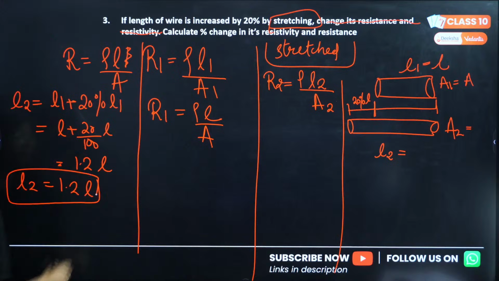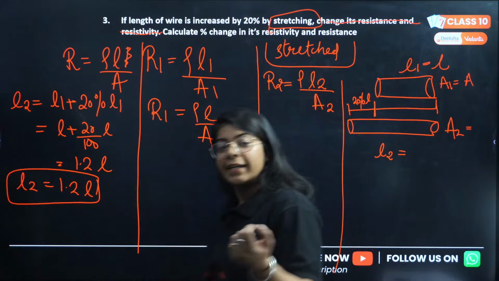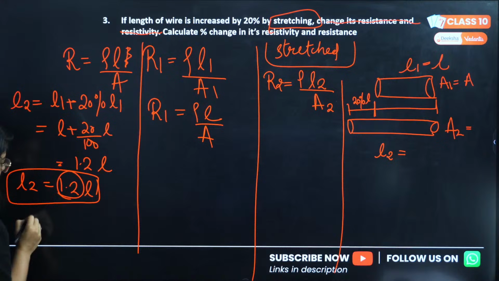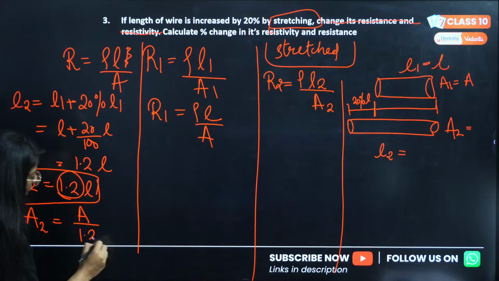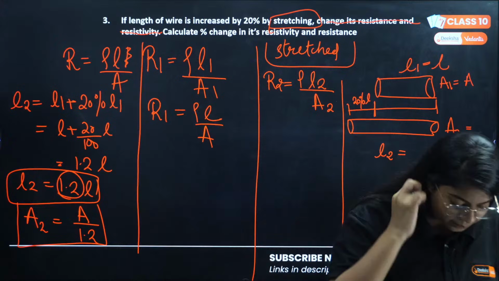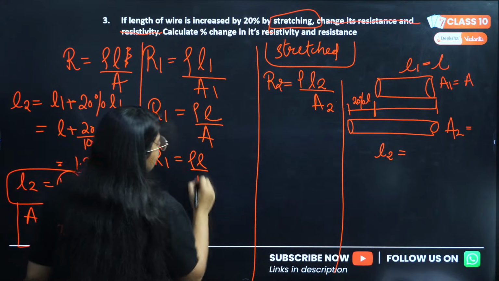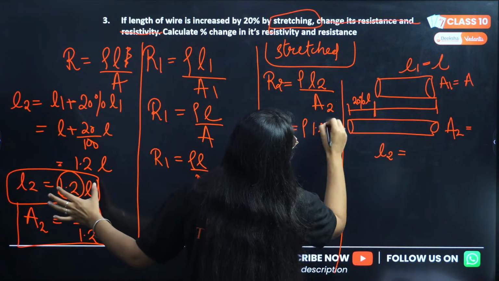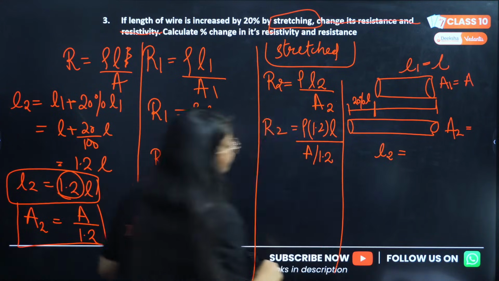Now, since the wire is stretched, its area of cross section will decrease. And how much will it decrease? It will decrease by the same factor by which the length is increasing. We have studied this in previous questions as well. So R1 is simply rho L by A. And R2 will be rho into 1.2 L divided by A divided by 1.2.